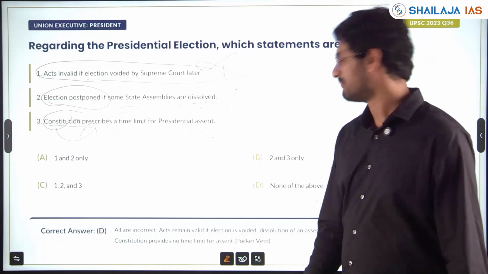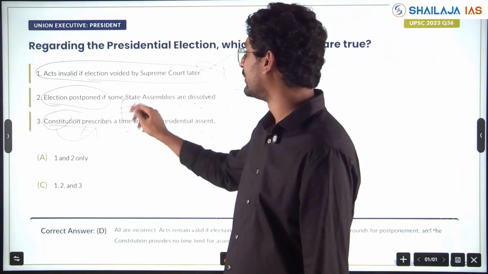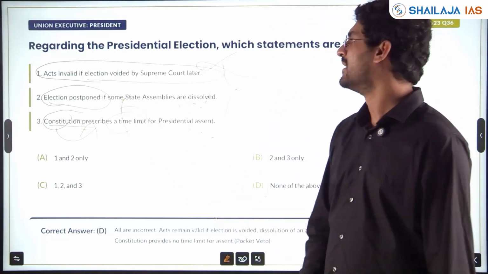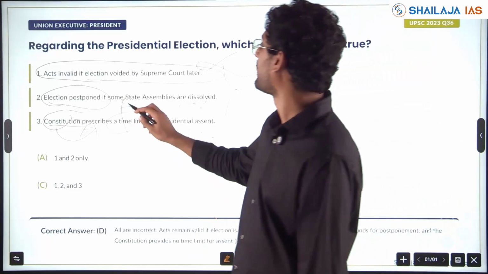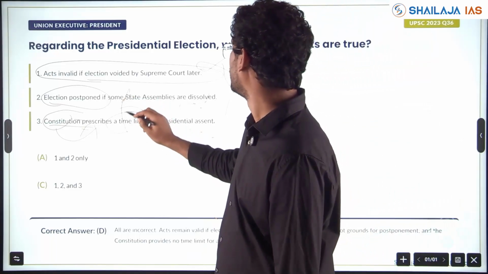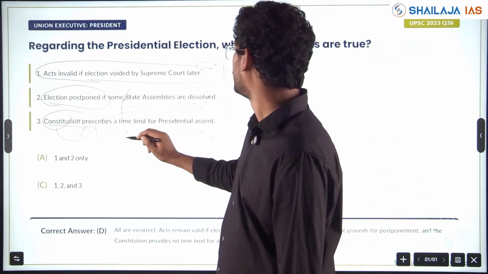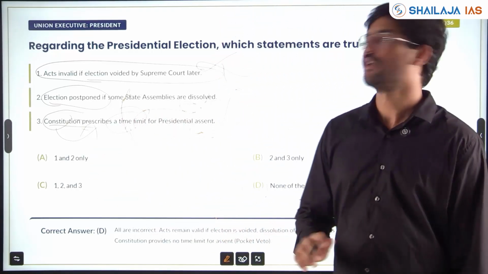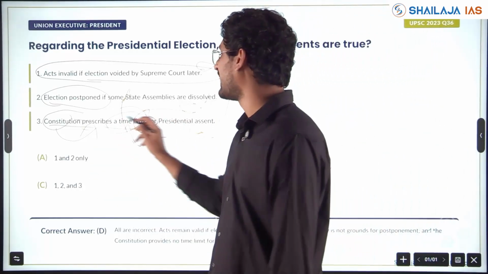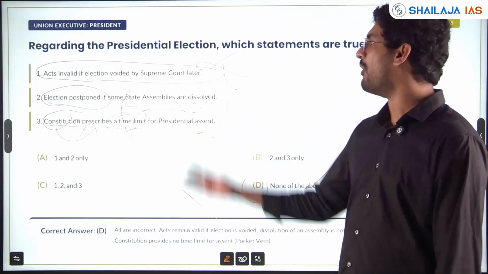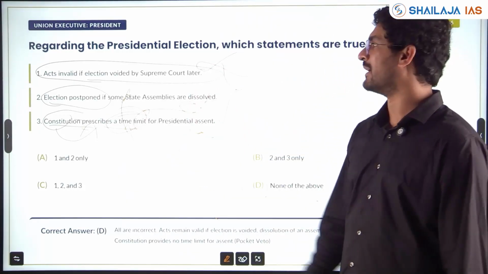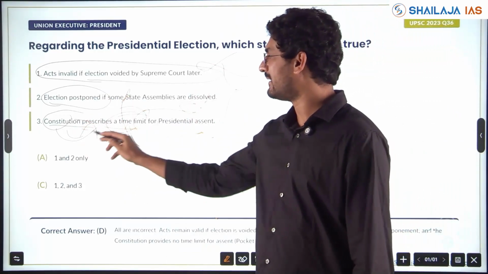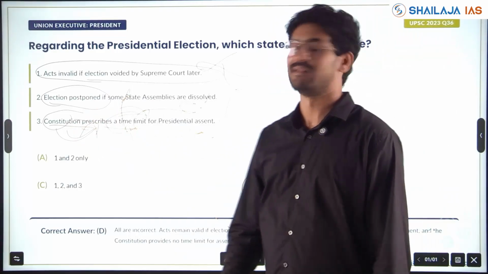And this is a pocket veto. No time has been mentioned in the Constitution. Sorry, this one, time limit, no? The Constitution in the pocket veto doesn't have any prescribed time limit. So all the three statements are wrong. And you see the classical traps UPSC is keeping.